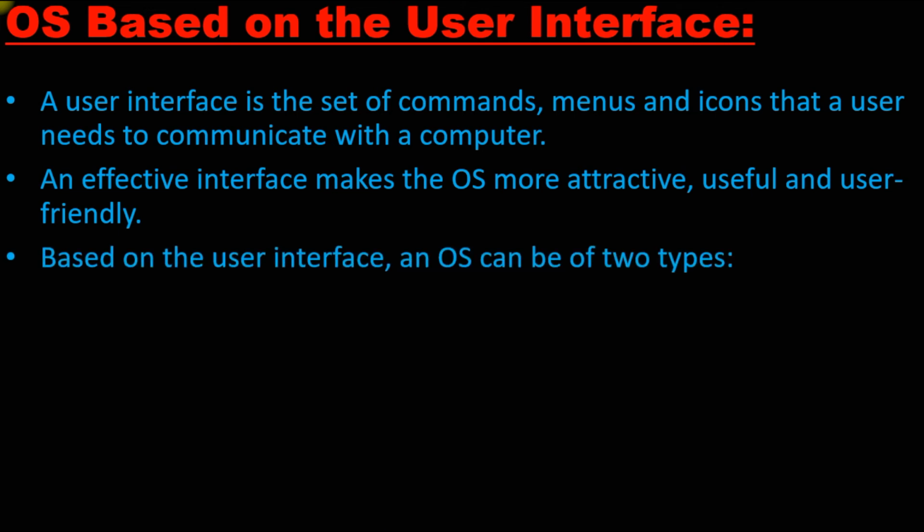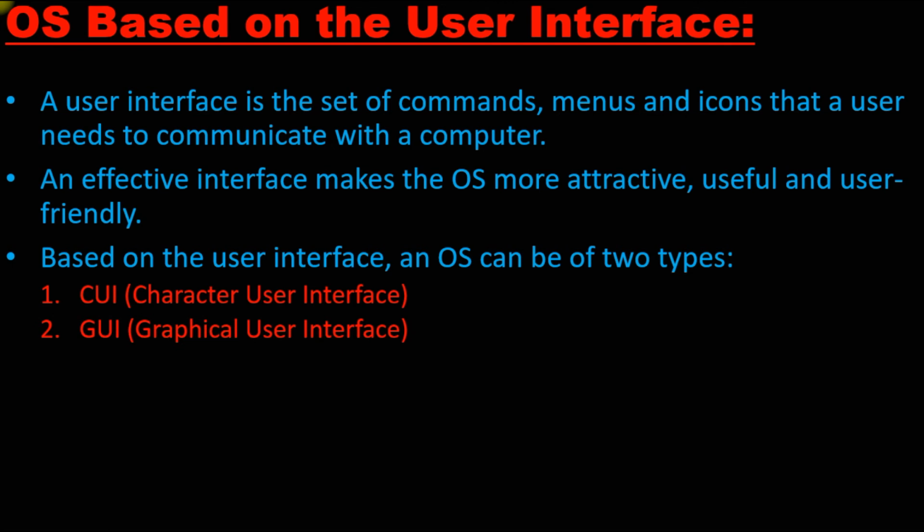Based on user interface, an operating system can be of two types. One is CUI, that is character user interface. Second is graphical user interface. CUI is a little bit more difficult to use to perform tasks. But graphical user interface systems like Android, Windows, and Mac OS are all operating systems which are very easy to use and completely user friendly.